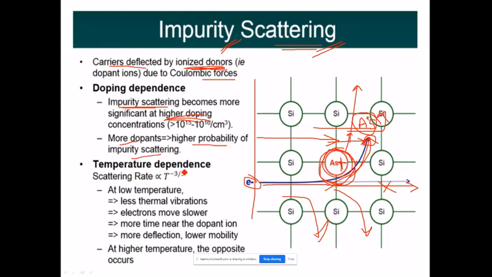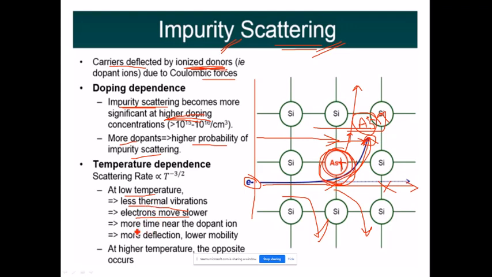And coming to temperature dependency, in the lattice scattering, what we have seen is that as temperature increases, more electrons try to scatter, they gain energy, right? But here, at lower temperature, fewer thermal vibrations will be there, and electrons will be moving slower because the temperature is low and the energy of the electrons is also low.